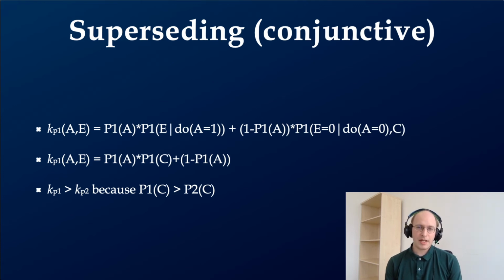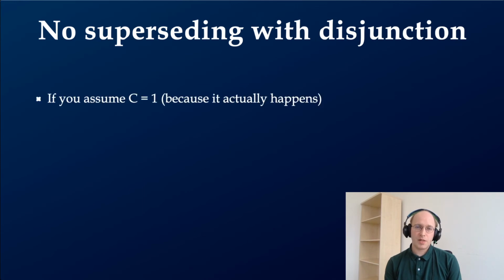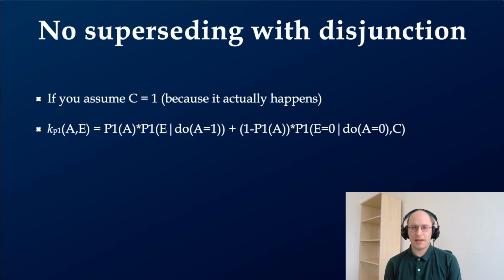Now when we get to disjunctive cases, things get a little more complicated. We're going to make an assumption, and there's one of two assumptions that you can make, but it doesn't matter, it works out the same. The assumption we're going to make is that we presented people with a case in which C did actually occur. And the reason for that is you can see that there's this value of C in the necessity term on the right, because the necessity of C is taken into account. Now, let's say we presented people with a case where C actually occurs. That works out to 1, and the necessity then works out to 0. Because if C actually occurs, it is never the case that E does not occur in this disjunctive causal structure. So the necessity term just goes away completely.